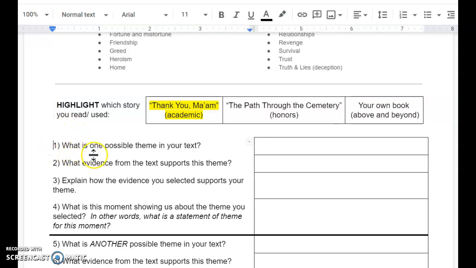Question 1. What is one possible theme in your text? Please place your answer here. Question 2. What evidence from the text supports this theme? Please type your answer here. Question 3. Explain how the evidence you selected supports your theme. Please type your answer here. And question 4. What is this moment showing us about the theme you selected? In other words, what is a statement of theme for this moment? Type your answer here.